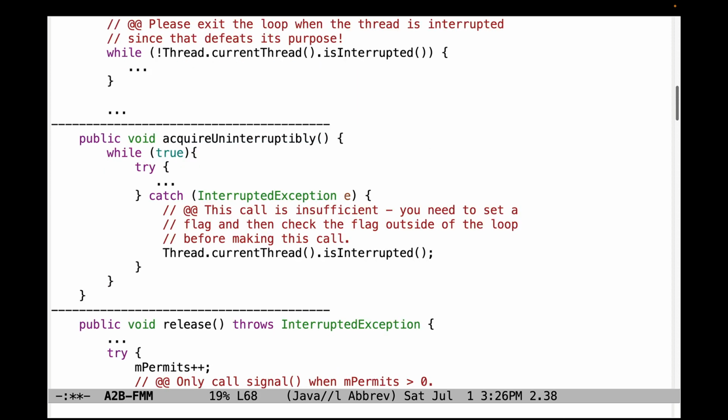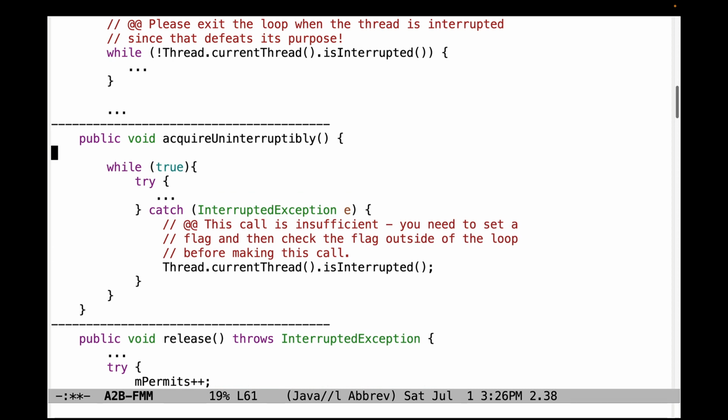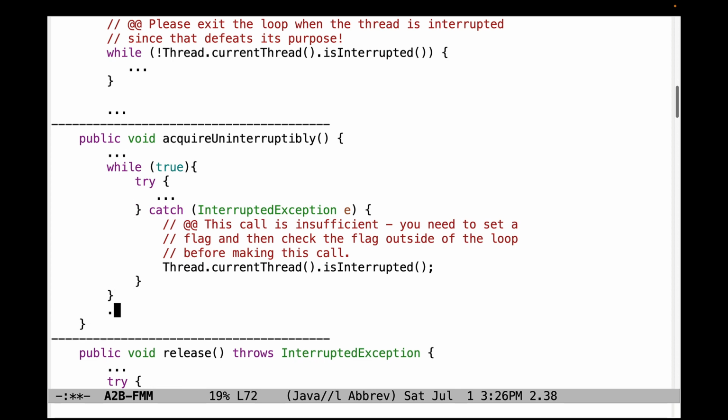Yet another problem with acquireUninterruptibly. This call is insufficient. It's just doing this interrupted at the end of the catch statement. Instead, what you need to do is set a flag that would be defined up here somewhere. And then at the end of this method, you need to check that flag and then call Thread.currentThread().interrupt().